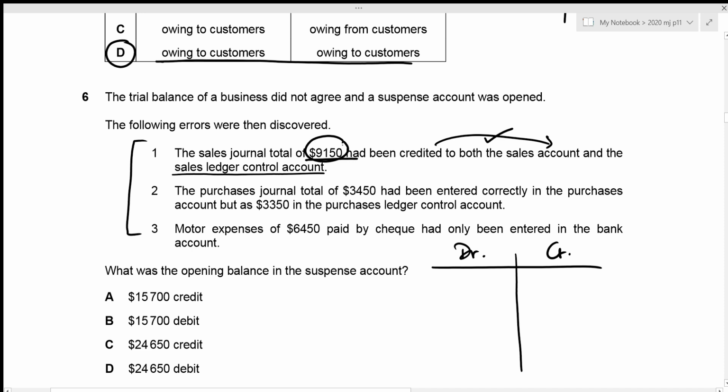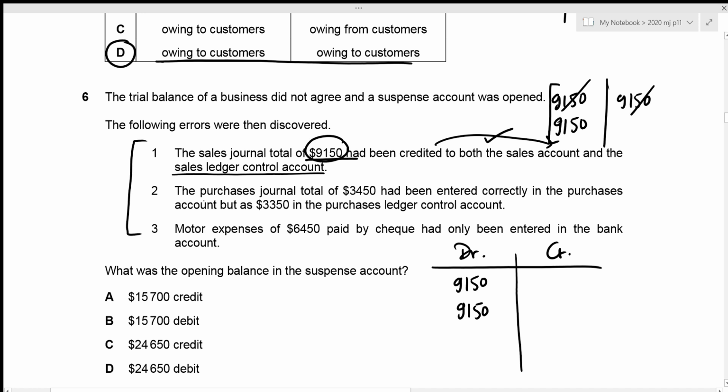So if this has been recorded on the credit side, now in order to rectify it and represent 9,150 on the debit side, if you record it once, both of these balances just cancel each other out. So we need to record the 9,150 twice on the debit side so that once it gets cancelled out with the error recording, whereas the next one represents the actual balance for the sales ledger control account, right? So I'm just going to write down 9,150 on the debit side twice.